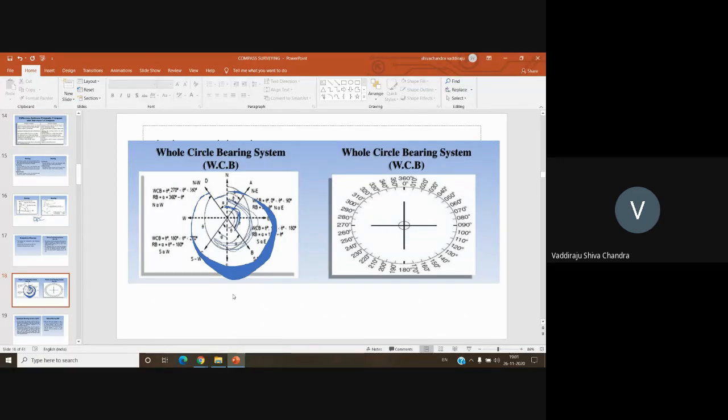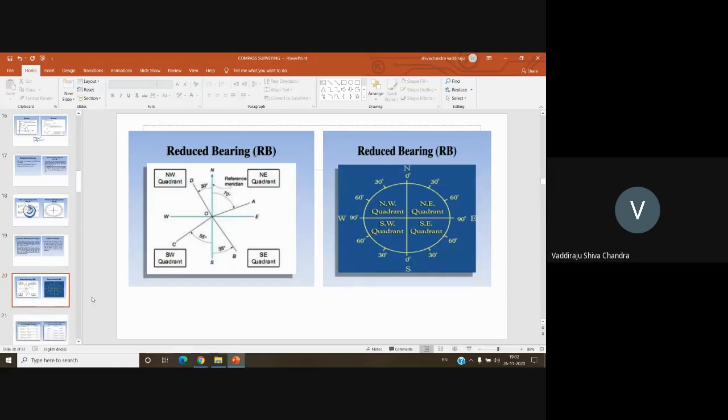So whenever there is a line surveyed in the first quadrant, it gives north theta east. In the second quadrant, south theta east. In the third quadrant, south theta west. In the fourth quadrant, north theta west. Please keep this notation in mind. So this is what I explained here.